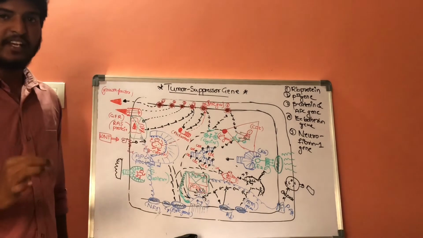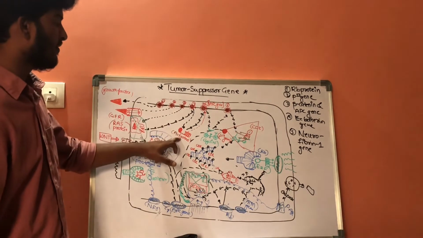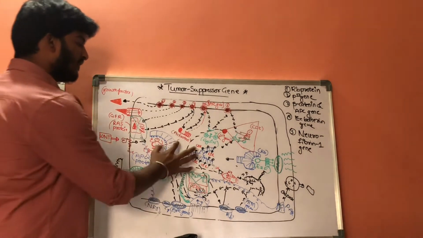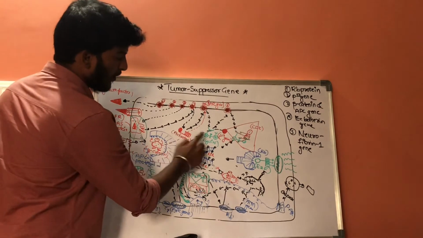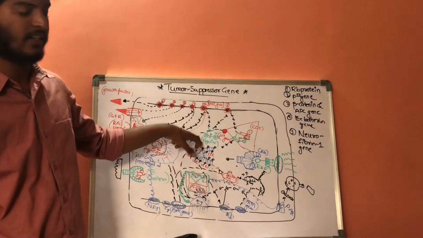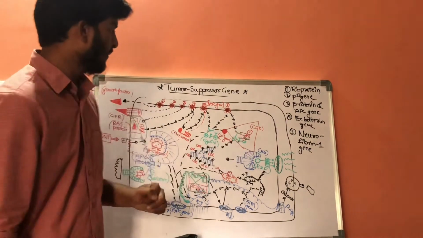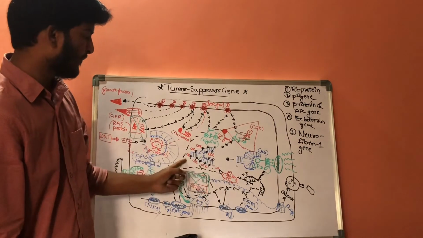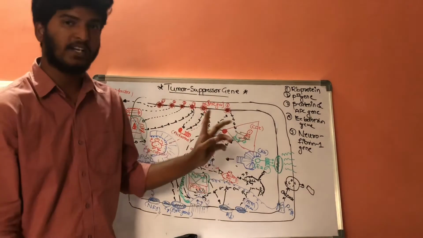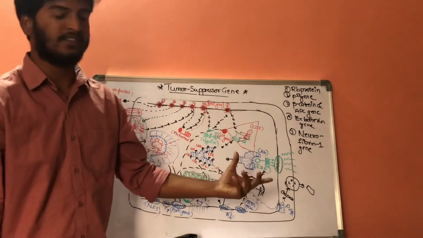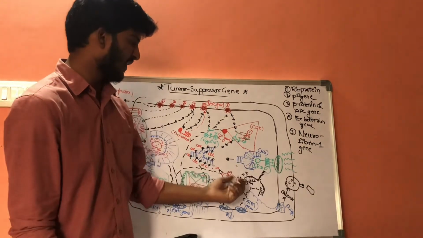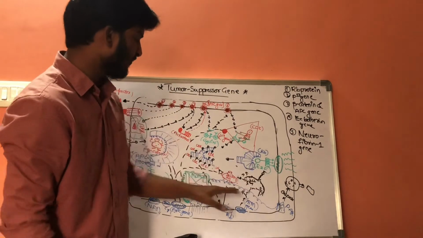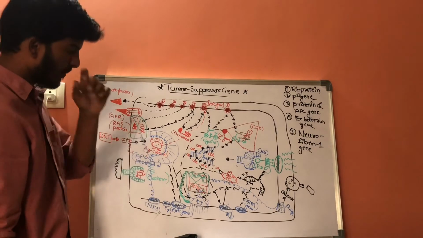whenever this RAS protein is inhibited, they do not activate the activators. So they do not activate the translation factors. If they do not activate the translation factor, they cannot produce the cyclins. If they cannot produce the cyclins, they cannot produce the cyclin dependent kinases. If they cannot produce the cyclin dependent kinases, they cannot phosphorylate the RB proteins. If they cannot phosphorylate the RB proteins, they cannot release the E2F proteins. If they cannot release the E2F proteins, then there is no further DNA replication. In this way, it helps in decreasing the DNA replication.